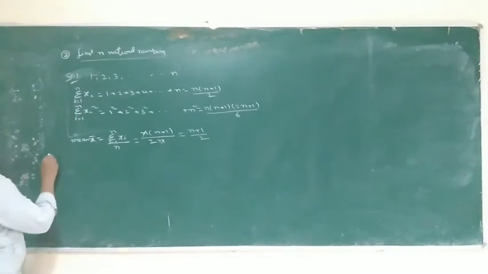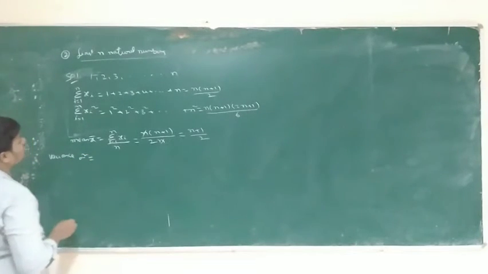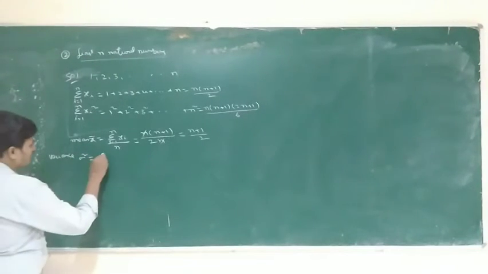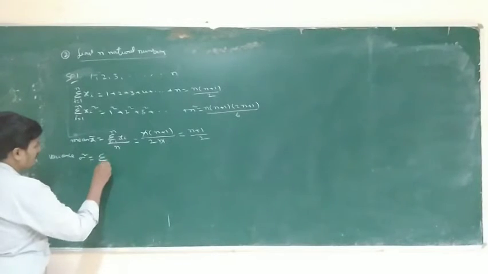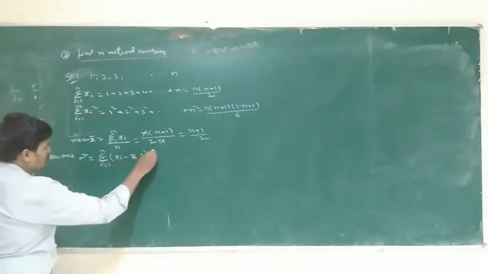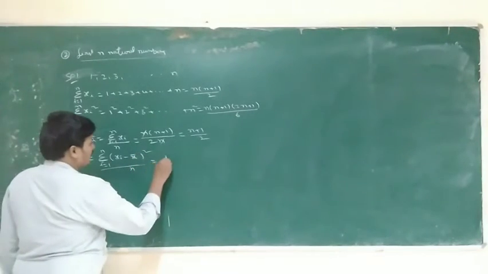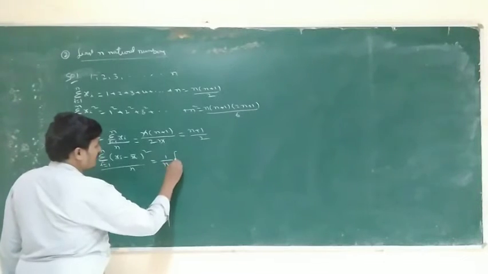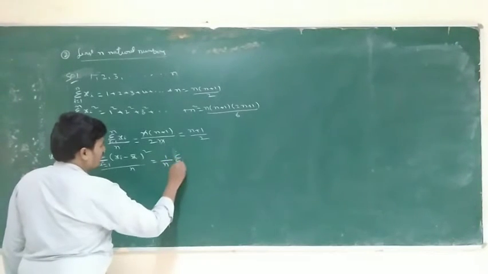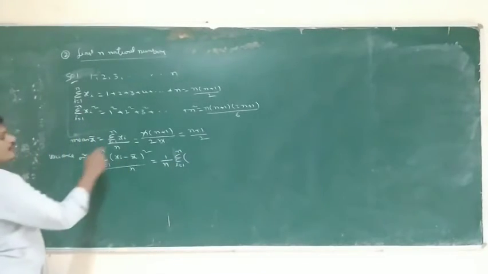Next, variance. Variance sigma square is equal to sigma i is equal to 1 to n, xi minus x bar whole square, by n. So 1 by n separate, sigma i is equal to 1 to n, a minus b whole square.